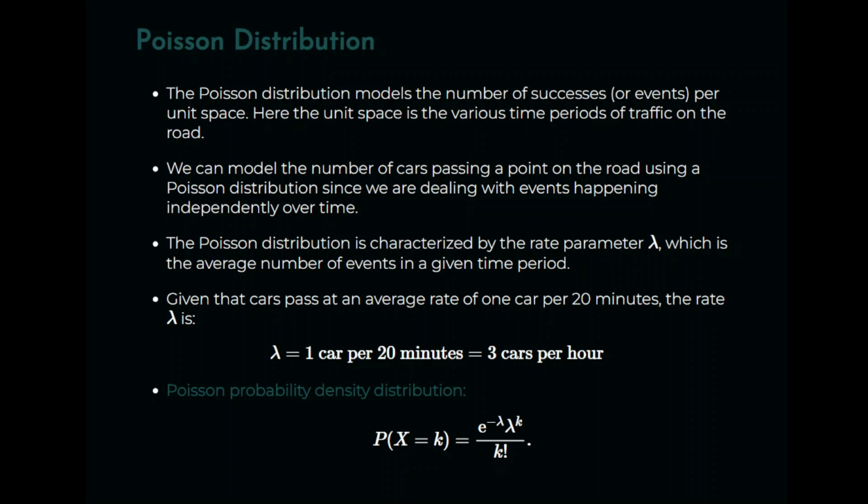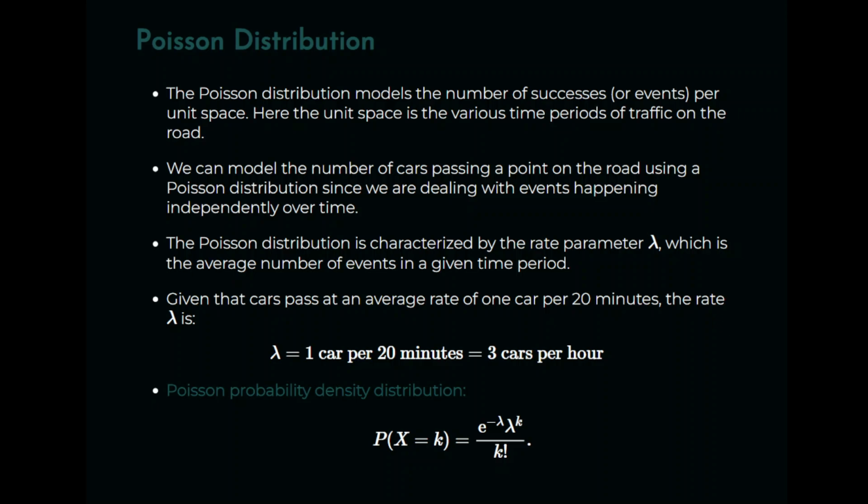Now we assume that the rate is consistent from one time period to another, that it's consistent throughout the course of the day. That's obviously not realistic in real life. You know what rush hour is like versus traffic in the middle of the night. But let's just ignore that. We'll just keep things simple, and we'll come to those more complex questions in subsequent statistics modules. So we can model the number of cars passing a point of the road using a Poisson distribution, since we are dealing with events happening independently over time.